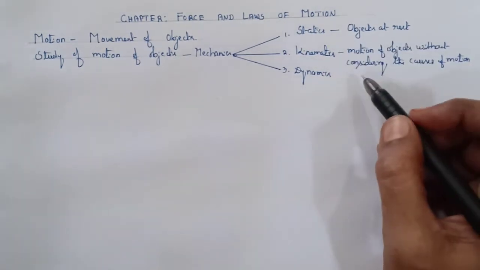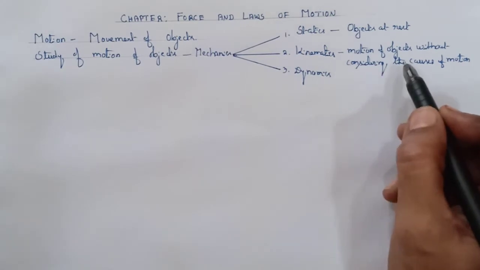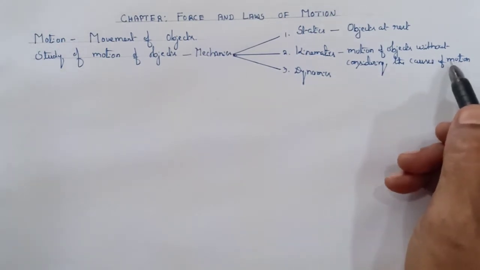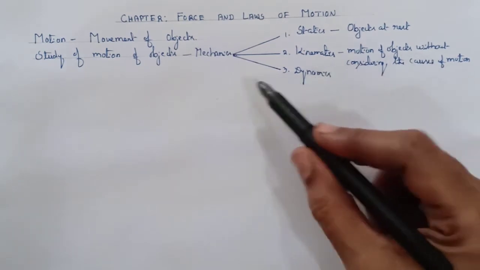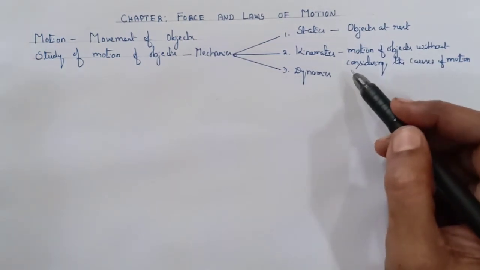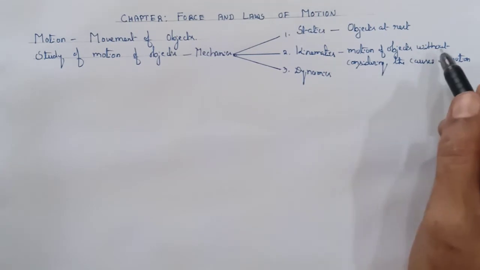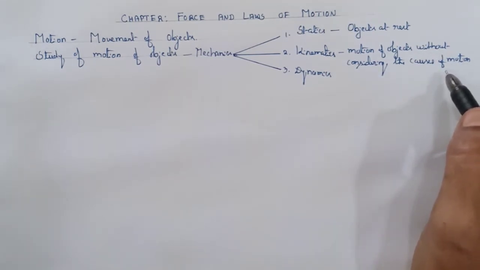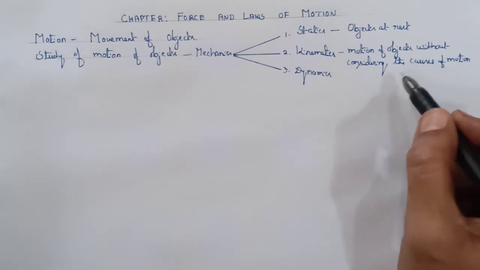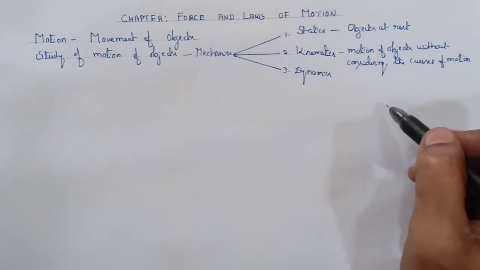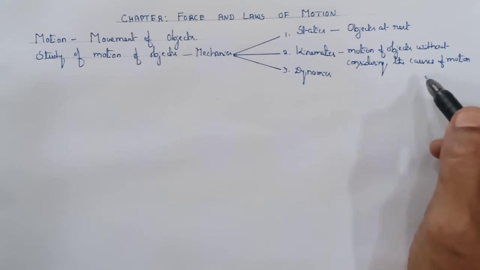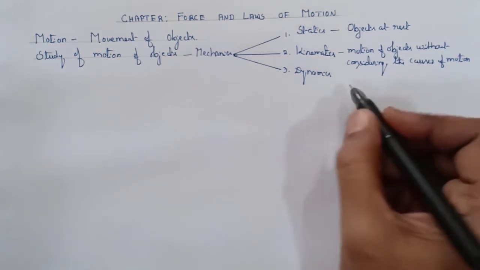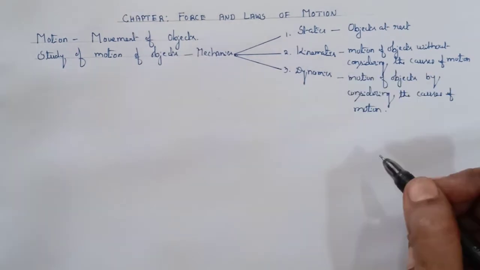In kinematics, we will study about the motion of the objects without considering the causes of the motion. So, kinematics is a branch of mechanics which deals with the study of the motion of the objects without considering the causes of motion. In the previous chapter, motion, you have studied about speed, velocity and acceleration without considering the causes of motion. And the next one is dynamics.